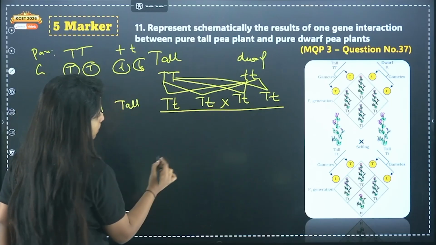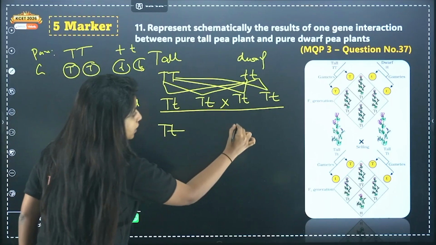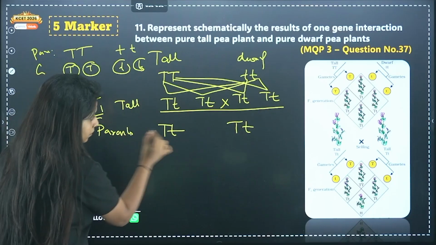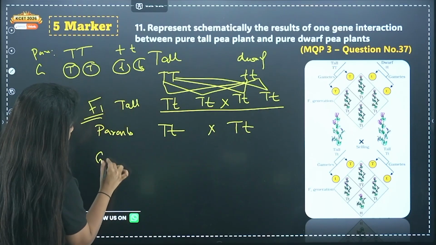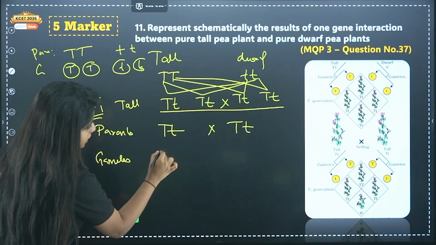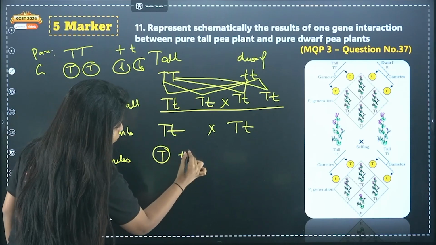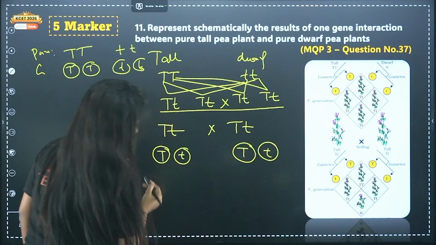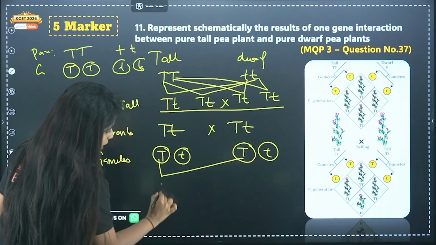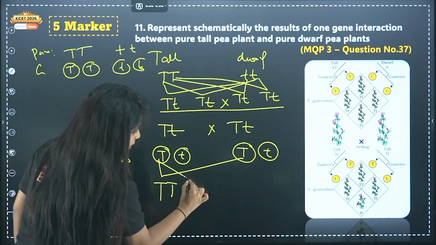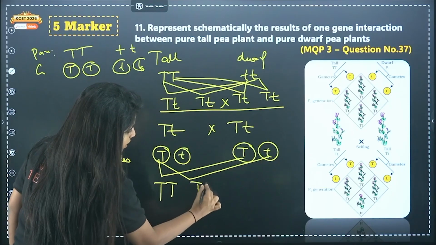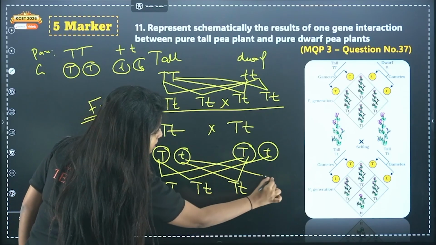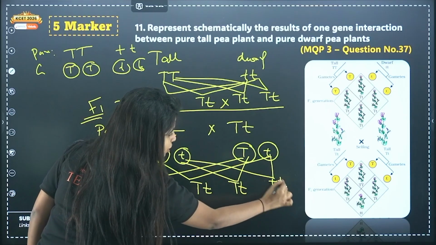Now we are crossing between them. So we have capital T small t, capital T small t. These are the parents. Now, gametes: capital T, small t, capital T, small t. This and this fuses, you get capital T, capital T. This and this fuses, you get capital T, small t. This and this again capital T, small t. This and this small t, small t.